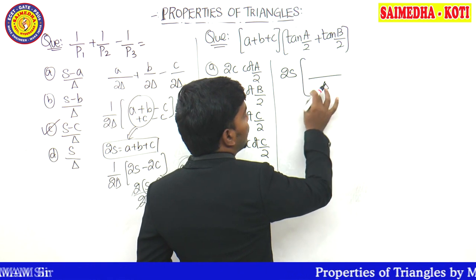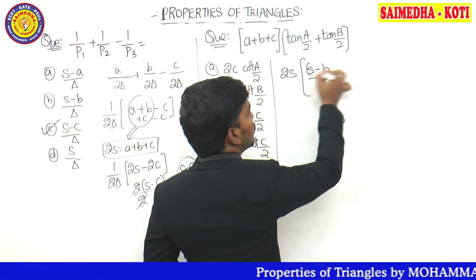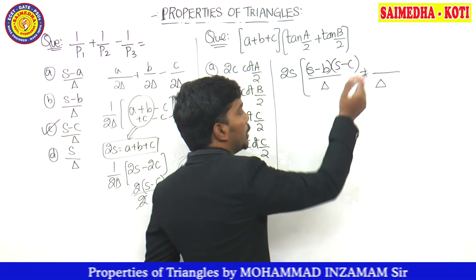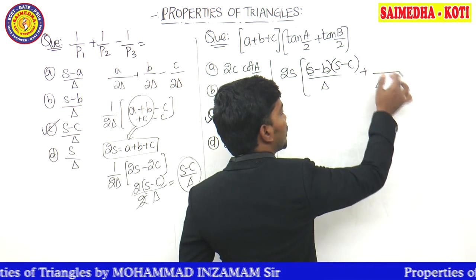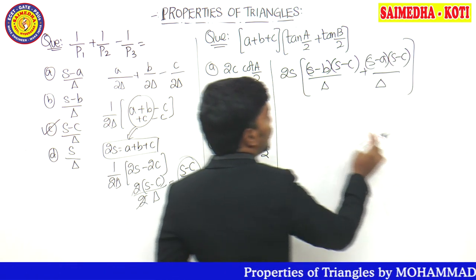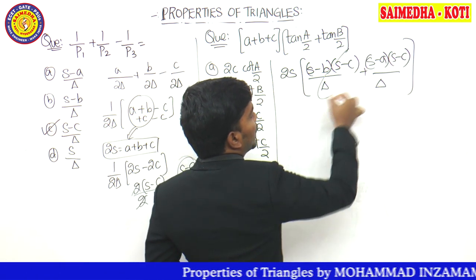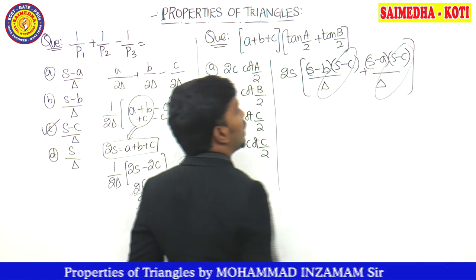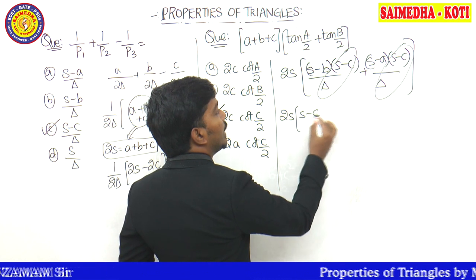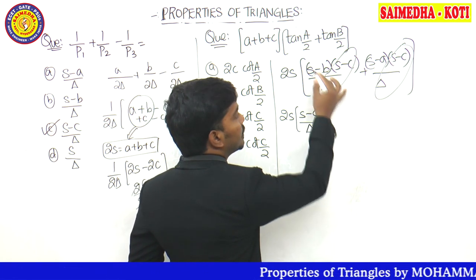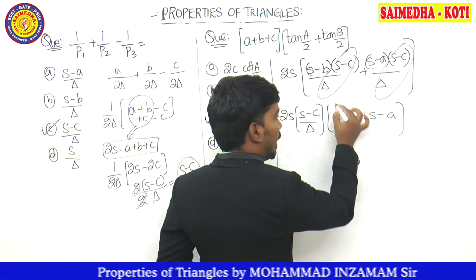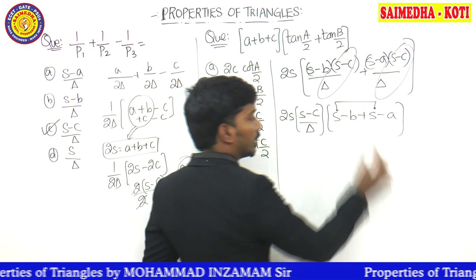S into S minus A, S minus B, S minus C, plus delta taken common in the denominator guys. Numerator S into S minus B, S minus A, S minus C. Observe here, what is the total common term? S minus C by delta, S minus C by delta. S minus C by delta taken common. 2S into S minus C by delta. Inside, the part left out is S minus B plus S minus A. S plus S is equal to what? 2S.